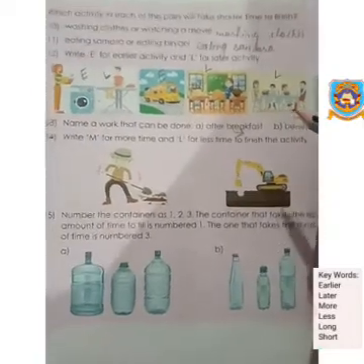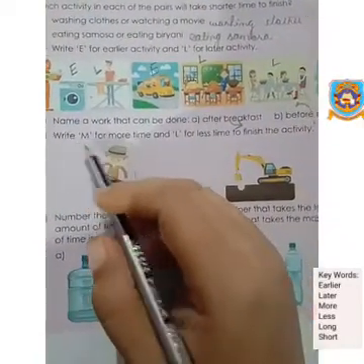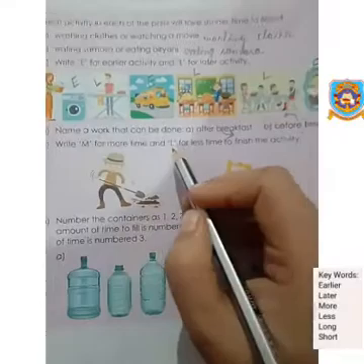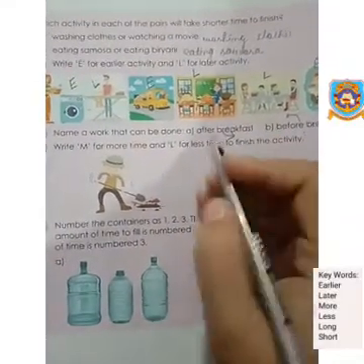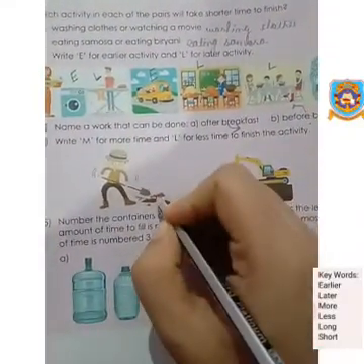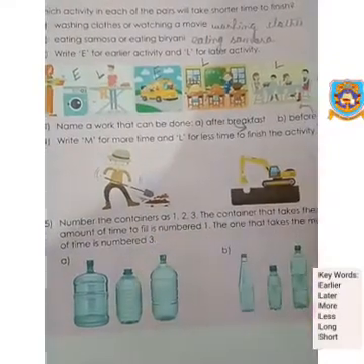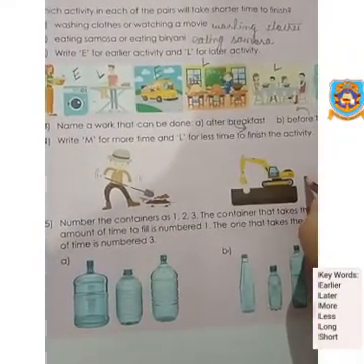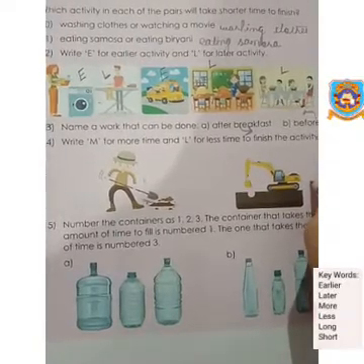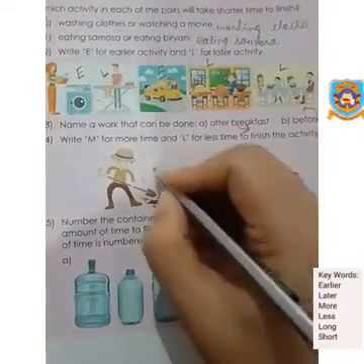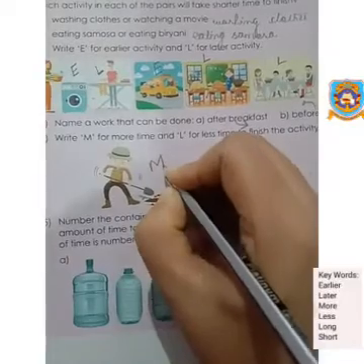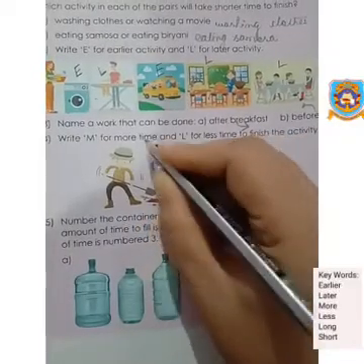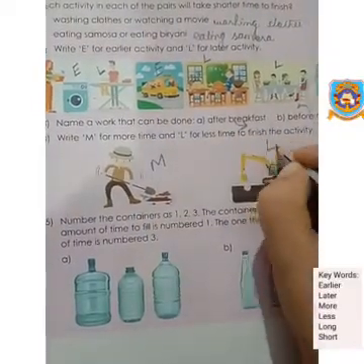So many things are there. Question number 14: write M for more time and capital L for less time to finish the activity. So this work is done by a human. Similarly, this work is also the same, but this is done by a machine. So which will take more time? Humans take more time compared to a machine. So capital M for more time and capital L for less time.